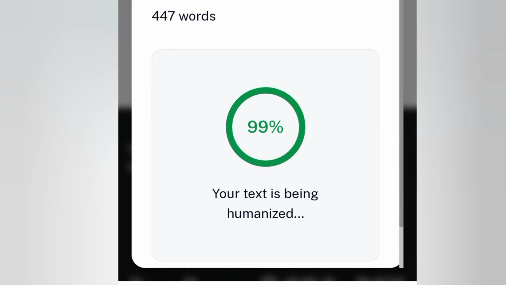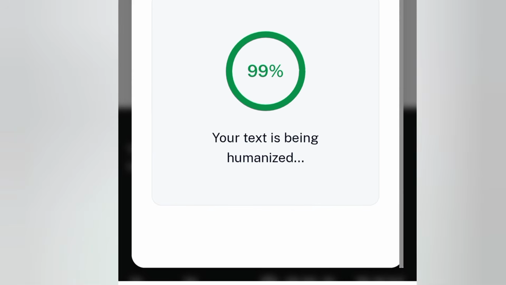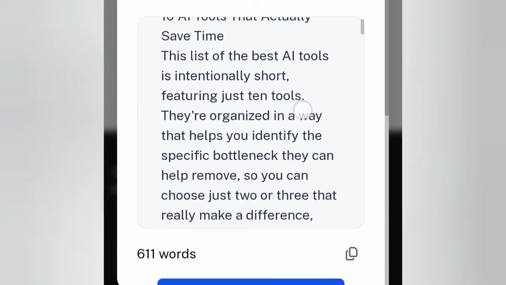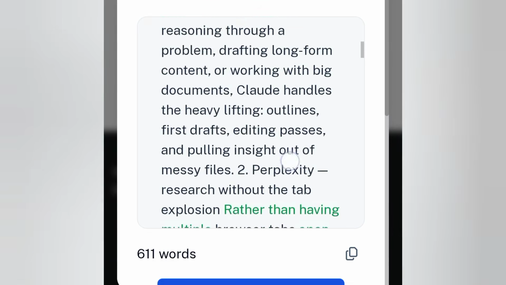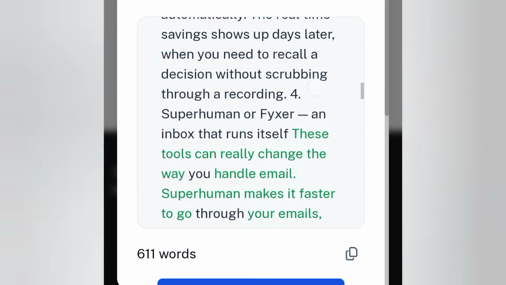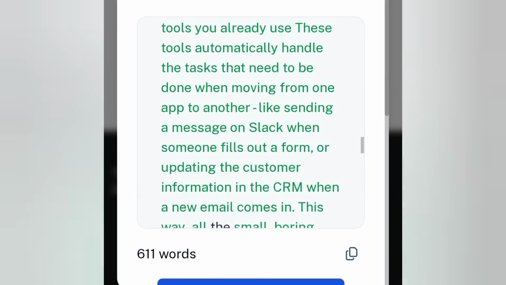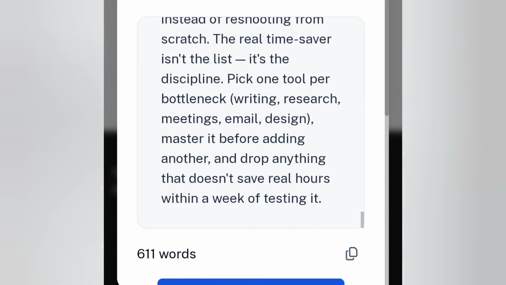Now your text is being humanized. Then afterwards, all I need to do is just copy this again, right? You're going to see, so these are the areas that they worked on. Okay, these are the areas they worked on. So all I need to do is just copy this and then I can give it to the clients.